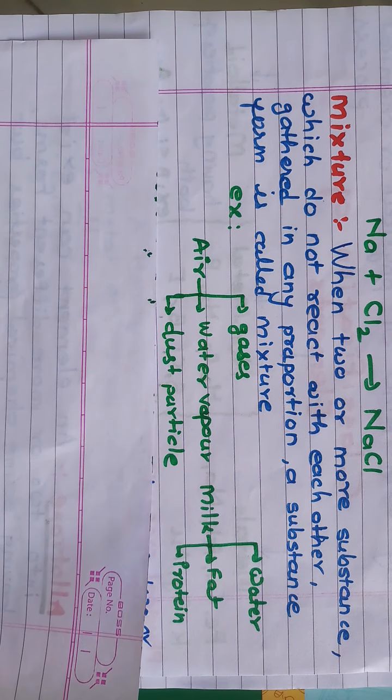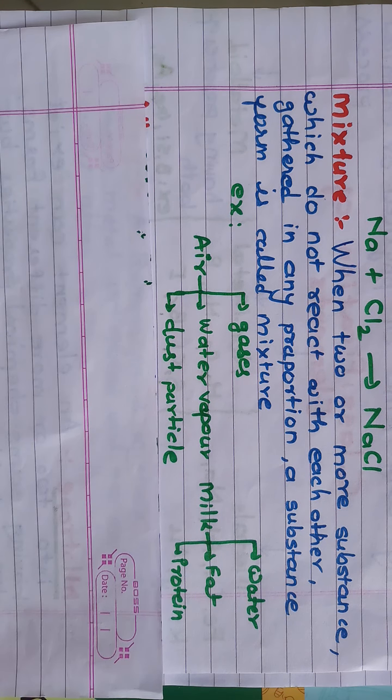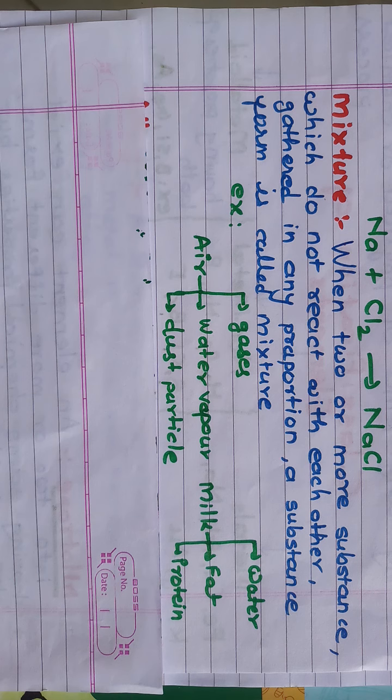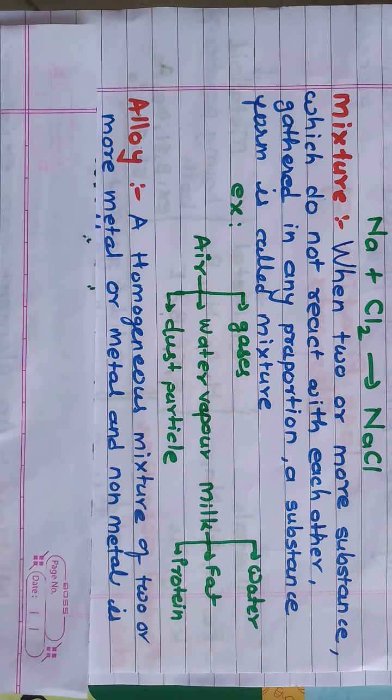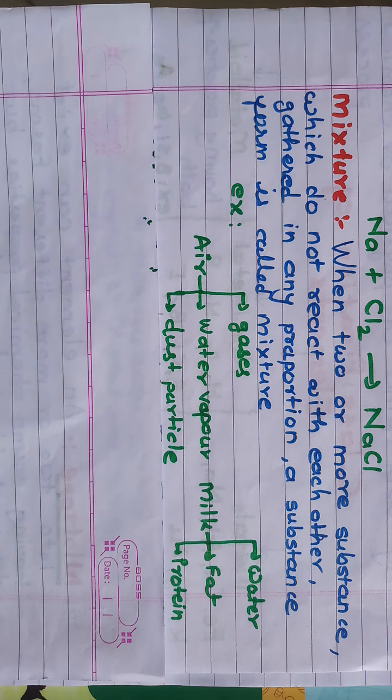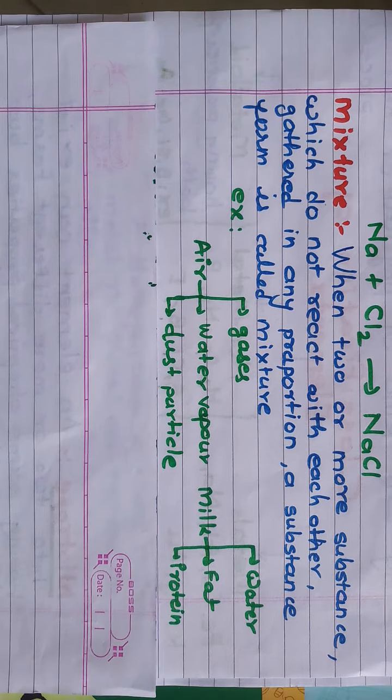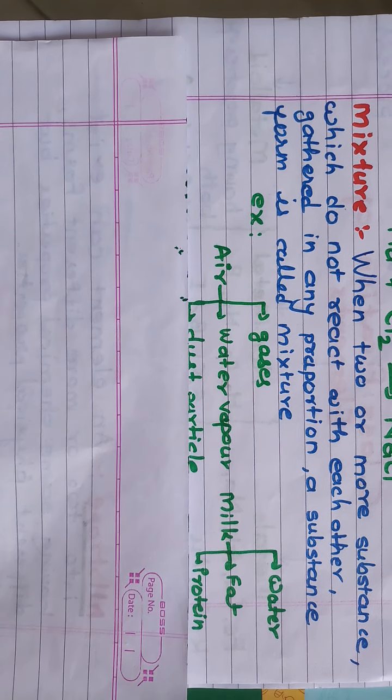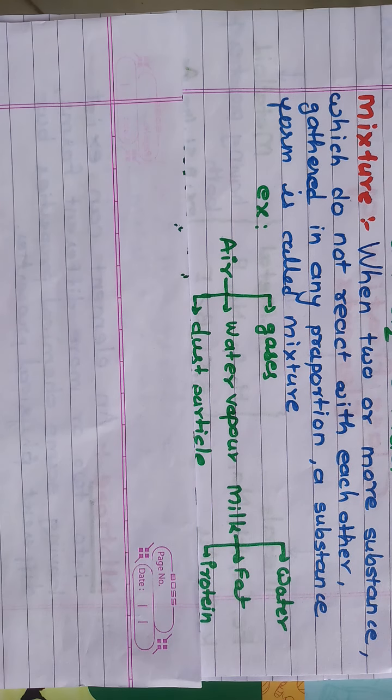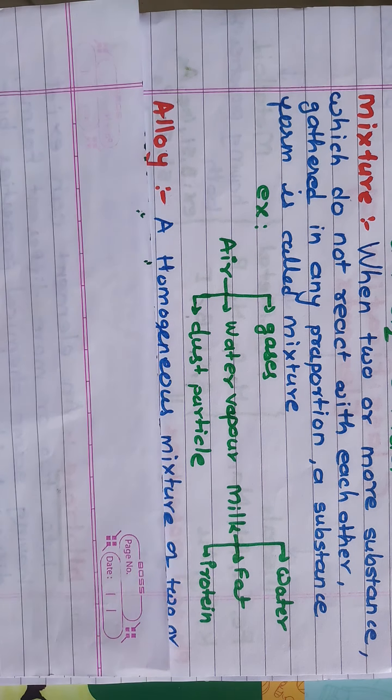Similarly, milk, which we daily use, is also a mixture. It's a mixture of water, fats and protein. Some vitamins are also dissolved in milk. Other examples of a mixture are seawater, tea, limbu sarbat. So these are a few examples of a mixture.